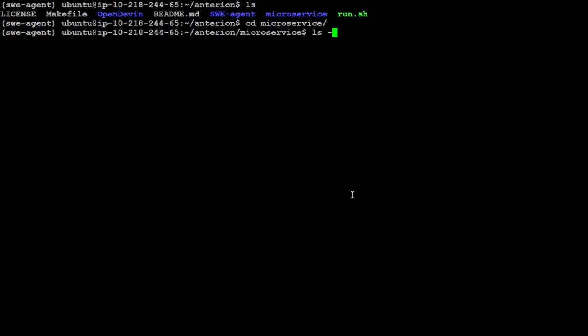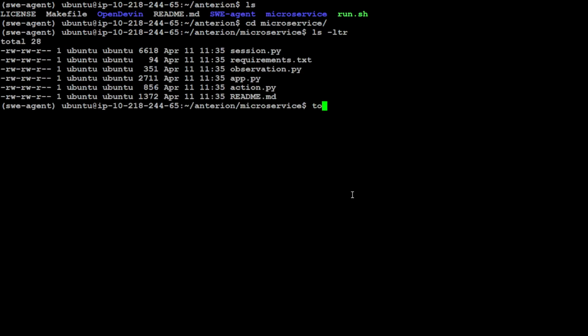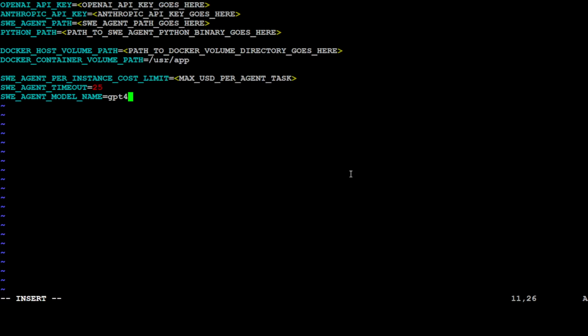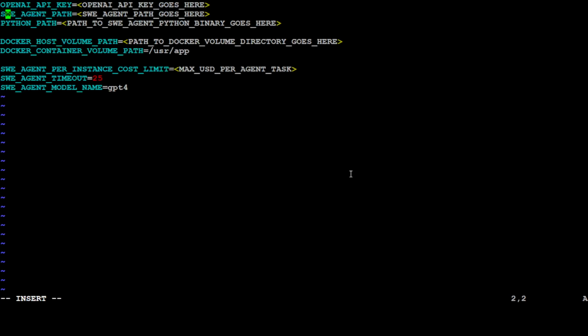Now here we need to create a .env file, a touch .env, and then in that .env file, we have to specify all of these variables, like model name is this, and then because I'm not using Anthropic, I'm just going to delete that, and I'm just going to specify my OpenAI's API key path, which will be of course the folder we just have seen, I believe, and then Python path and the Docker's host directory path.